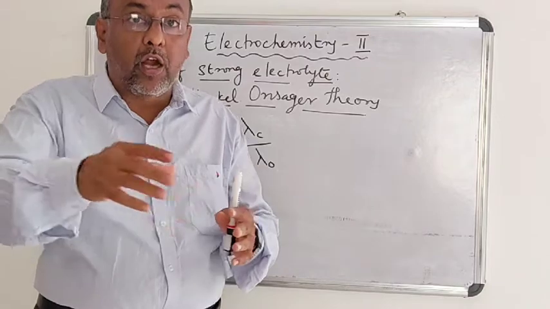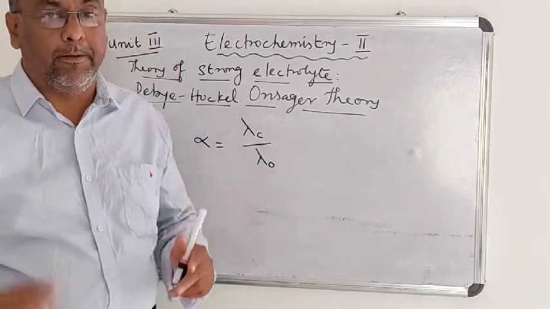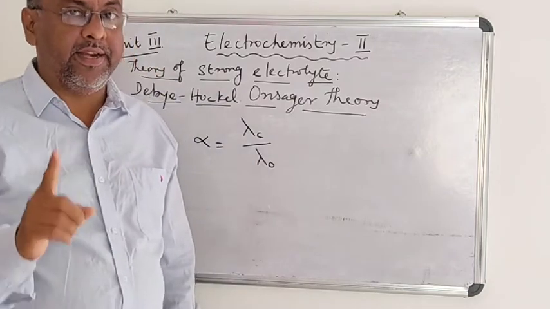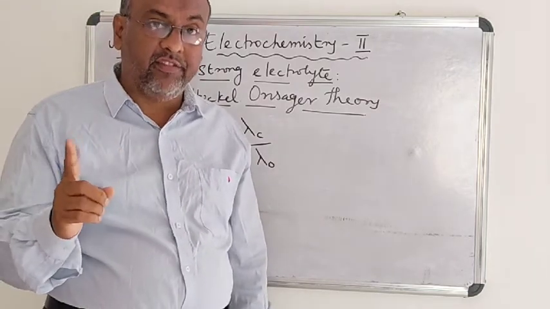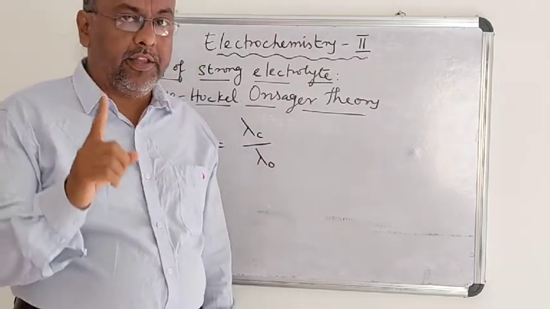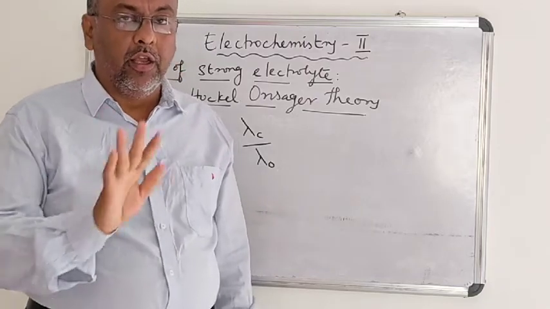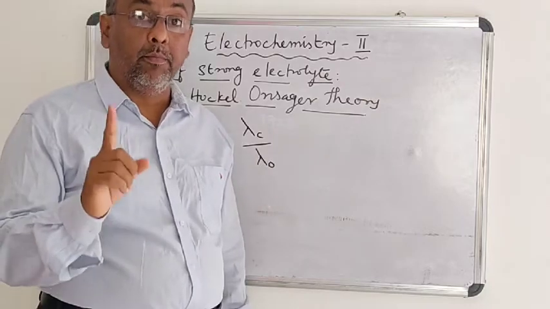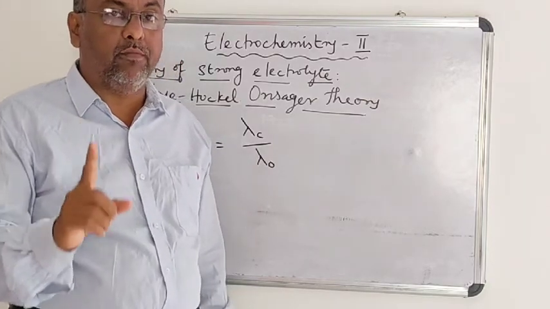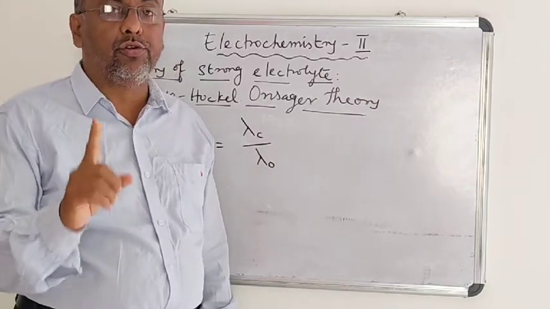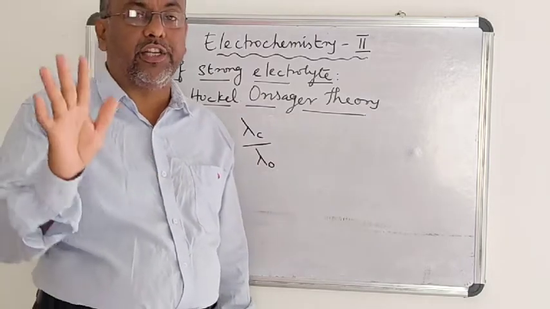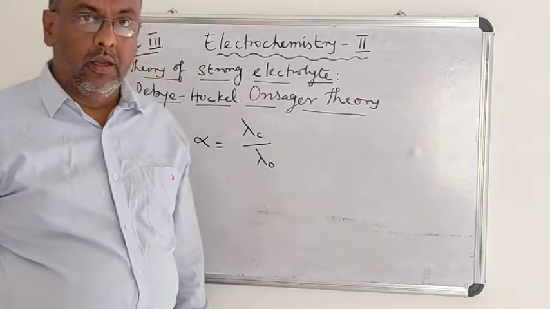Therefore, the ions cannot move faster and freely. That means the decrease in the conductance with increase in concentration in the case of a strong electrolyte is not due to a fall in the degree of ionization, but due to a fall in the mobility of the ions due to interionic forces of attraction operating between the oppositely charged ions.